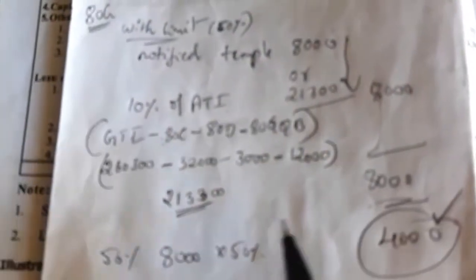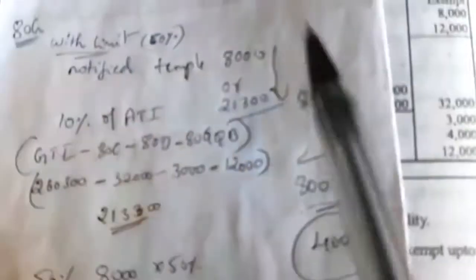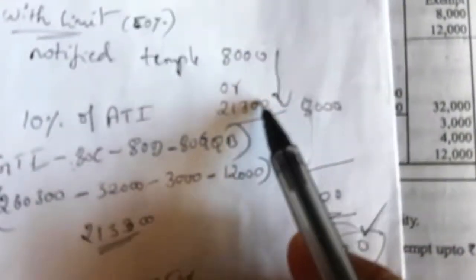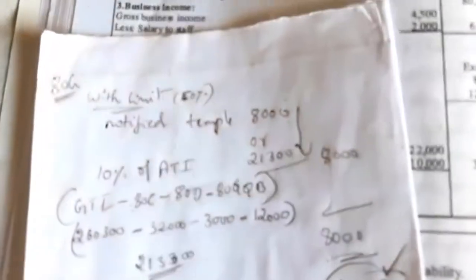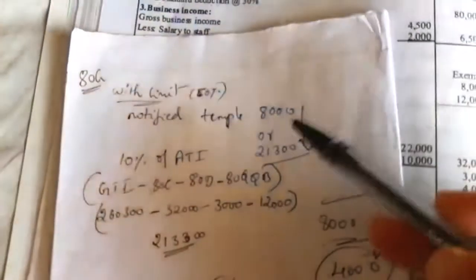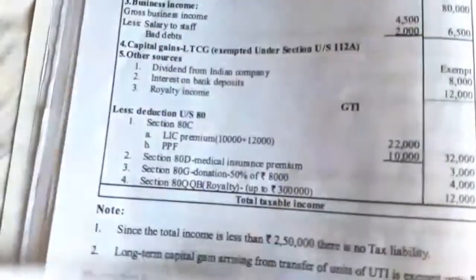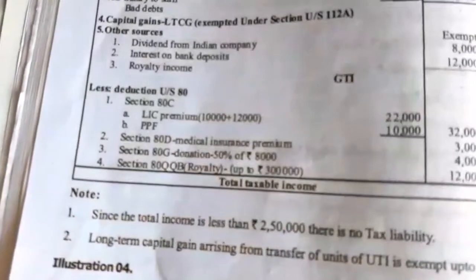Or else you can directly check in the calculator what is the GTI minus all deductions, whether this ATI amount is selected or 8,000. If the value given in the question, 8,000, is selected as whichever is less, then you can directly take 8,000 into 50%, 4,000.